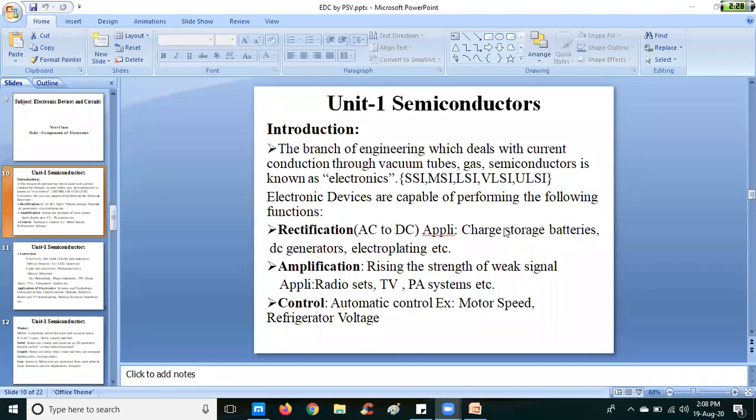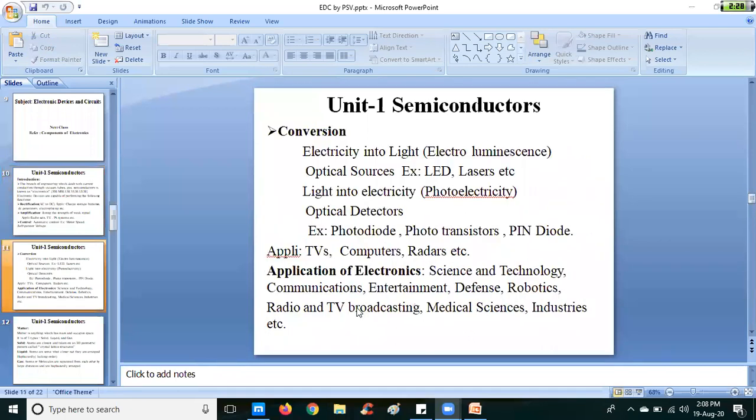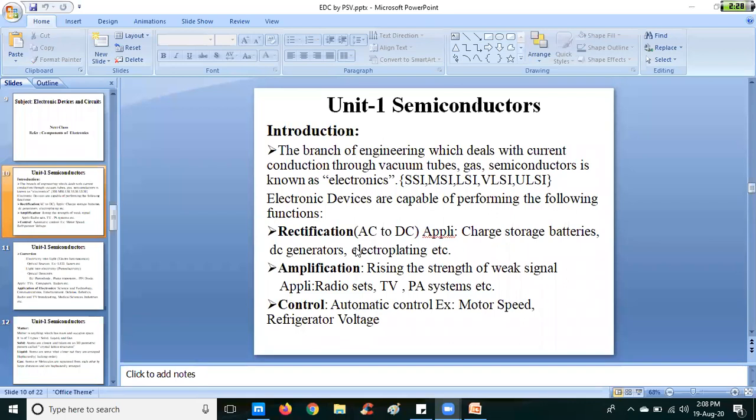Electronic devices are capable of performing the following functions. These functions can be done by each and every electronic device. First one is rectification. Second one is amplification. Third one is control. And fourth one is conversion. First we will see rectification.